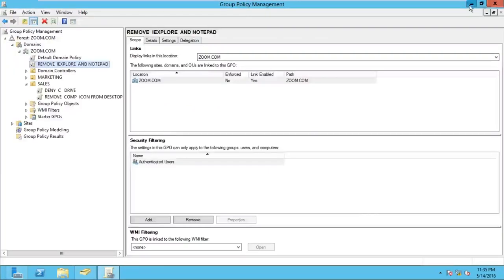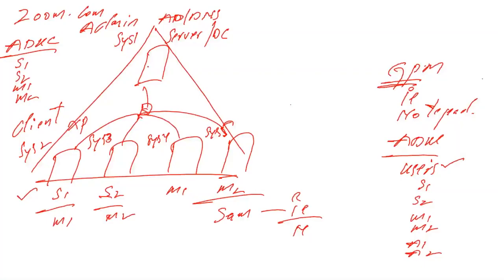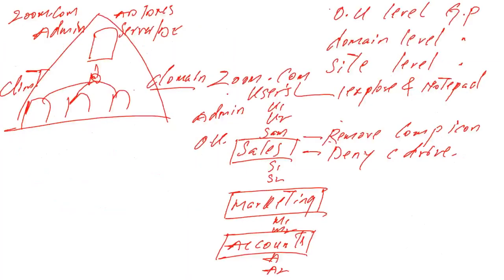Now, if I'm logging in as an administrator to my server or to any client machine, I can access Internet Explorer and Notepad. This policy is not affecting me. This is called denying the existing group policy on a user or administrator. So till now we have seen what an OU level policy and a domain level policy are. Now we come to the site level.